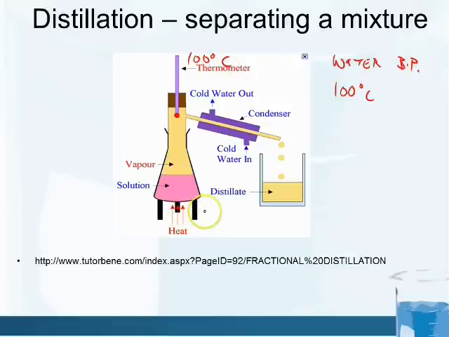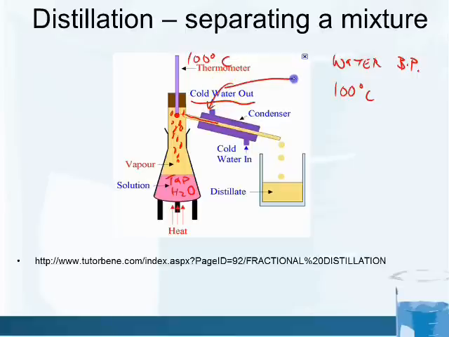This is how a distillation works. We boil the water. Here we have, we can say, tap water. We apply heat, and now at 100 degrees, the water will start to boil. And when you get boiling, we get water vapor. And now, at this point, the water vapor will be cooled by cold water. So cold water will go through here.